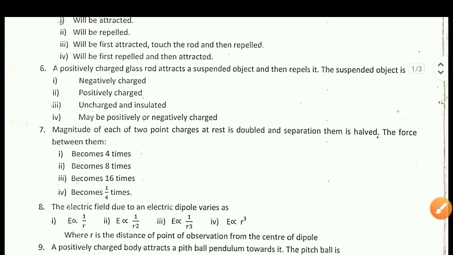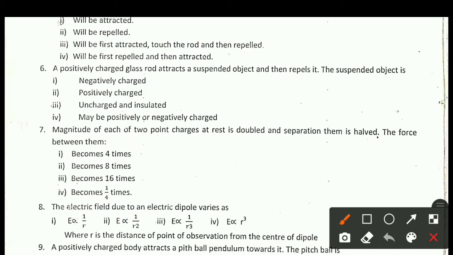Next question is question number 6. A positively charged glass rod attracts a suspended object and then repels it. The suspended object is option A, negatively charged, option 2, positively charged, option 3, uncharged and insulated, option 4, may be positively or negatively charged. Right answer is option 3, uncharged and insulated.